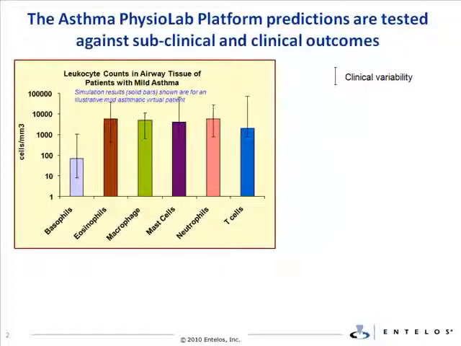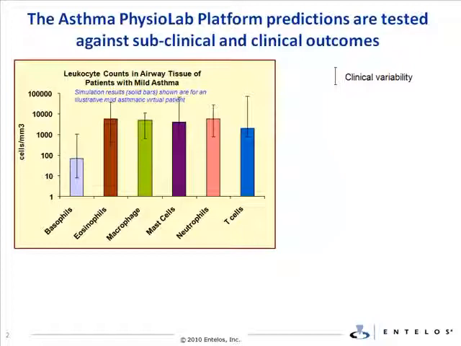For example, in this first figure on the left, the error bars show the range of reported clinical variability in airway cell populations determined from sputum samples of mild asthmatic human subjects at baseline. For comparison, the cell counts in a representative mild asthmatic virtual patient are shown. The figure shows that the virtual patient exhibits inflammatory cell counts within the realm of feasible clinical variability in human subjects.